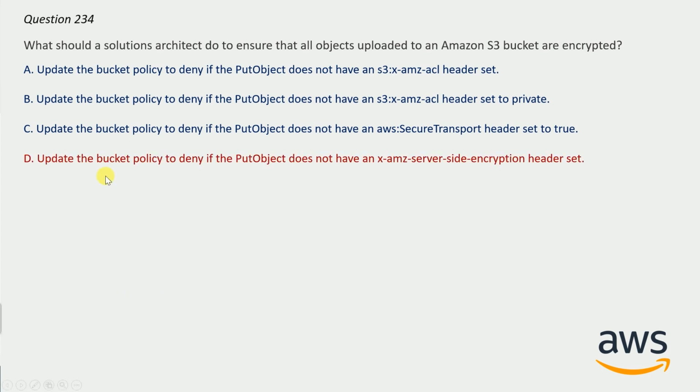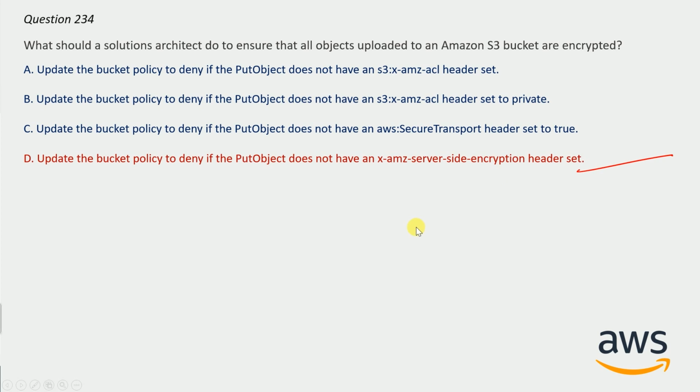And the correct answer here is to update the bucket policy to deny if the object does not have an x-amz-server-side-encryption header set. So the correct answer is this one, and I will share a reference document from AWS itself in the description of this video. You can refer to that as well.